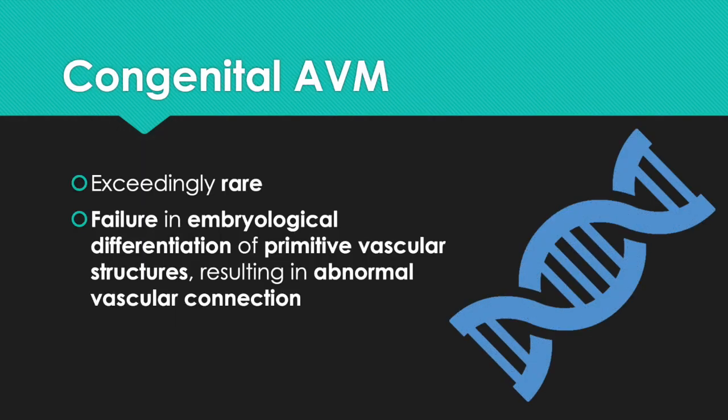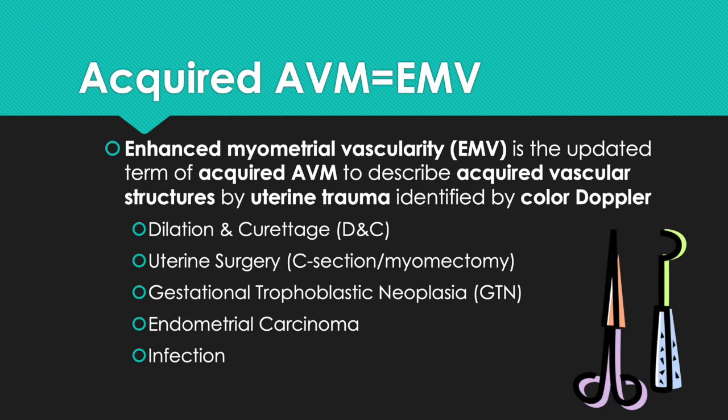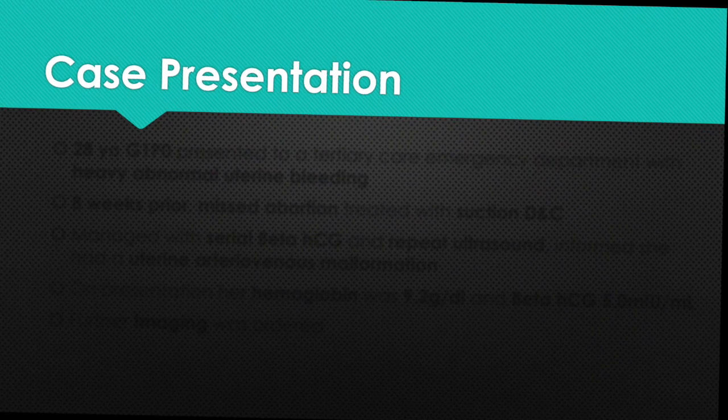Congenital AVMs, as stated earlier, are exceedingly rare and are the result of failure in embryological differentiation of primitive vascular structures, resulting in abnormal vascular connections. Enhanced myometrial vascularity is the updated term for acquired AVMs to describe acquired vascular structures by uterine trauma identified by color Doppler. Common uterine insults are dilation and curettage, uterine surgery such as C-section and myomectomy, gestational trophoblastic neoplasia, endometrial carcinoma, and infection. Case presentation.